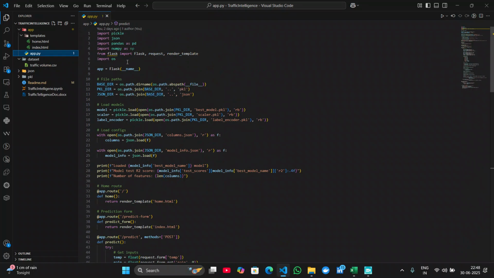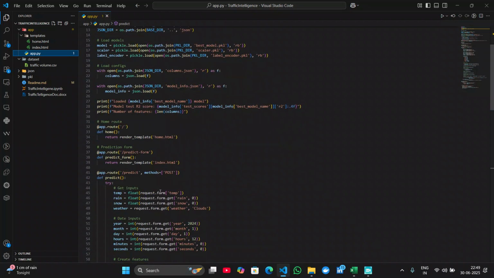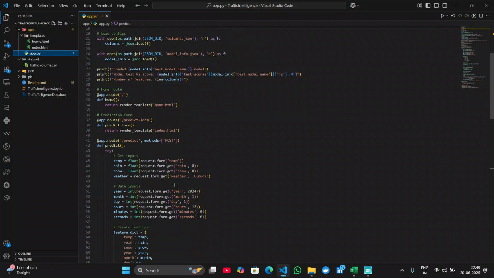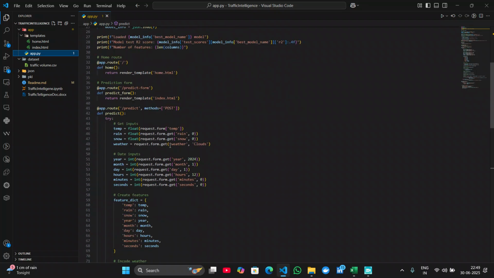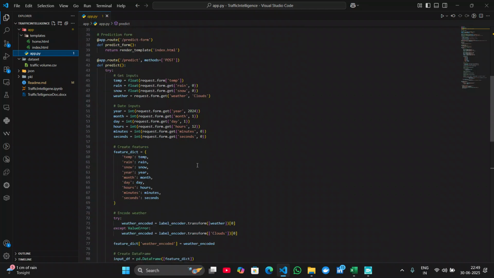These are some packages that I imported, like pickle, JSON, and some others. Here you can see there are some pickle modules that I have loaded using the pickle module, and it renders the home.html file first, and later it gets routed to the index.html file, and later the prediction takes place based on the inputs given by the user.